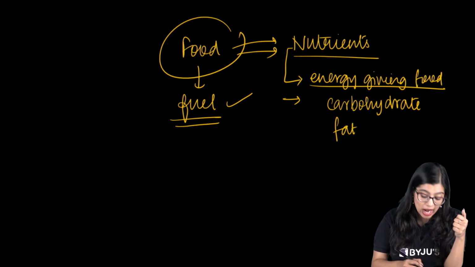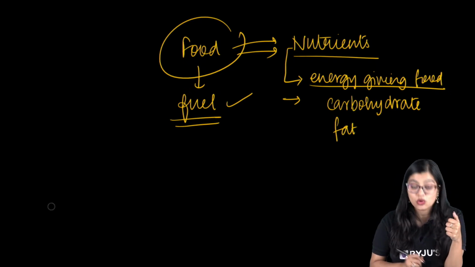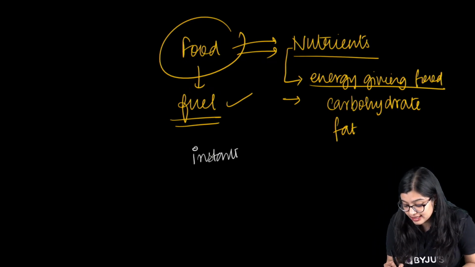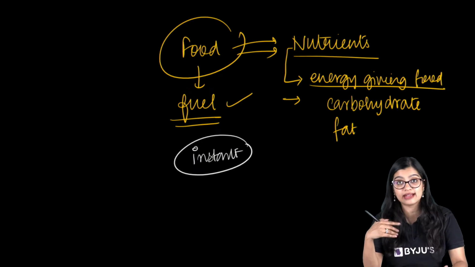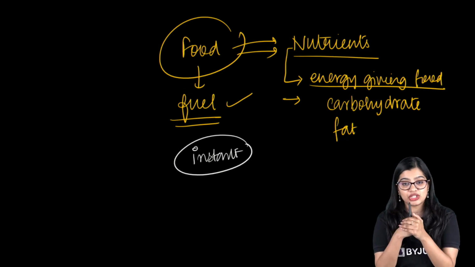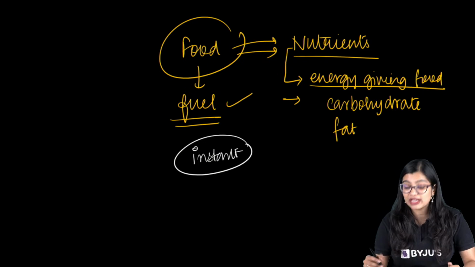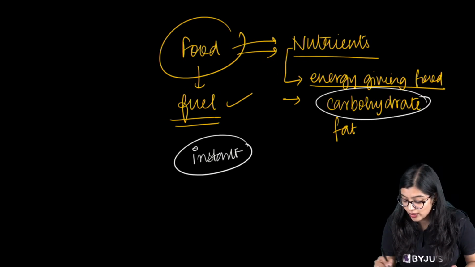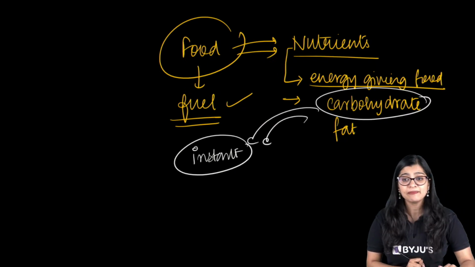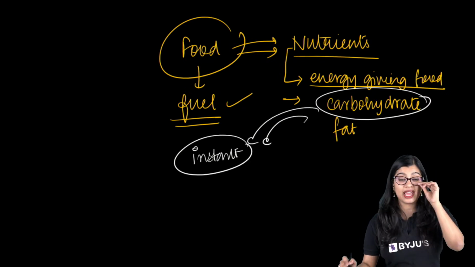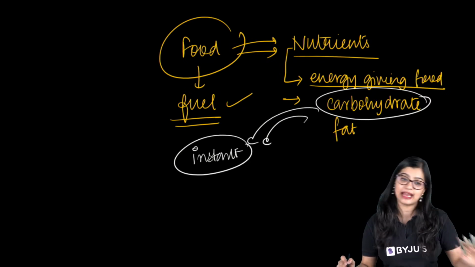Now between my carbohydrate and fat, which is the nutrient that is going to give me instant energy? That means as soon as I digest this, or as soon as my body gets this nutrient, my body has the ability to convert it and get instant energy. What will that nutrient be between carbohydrate and fat? Exactly, it is going to be my carbohydrates, right? So we say that carbohydrates are the energy-giving nutrients which provide our body with instant energy.